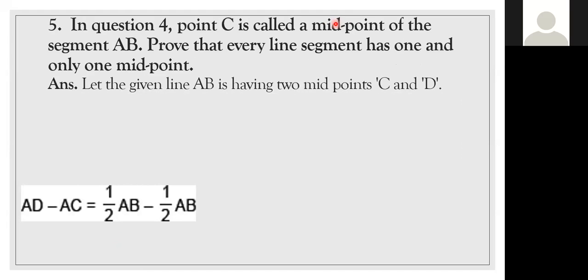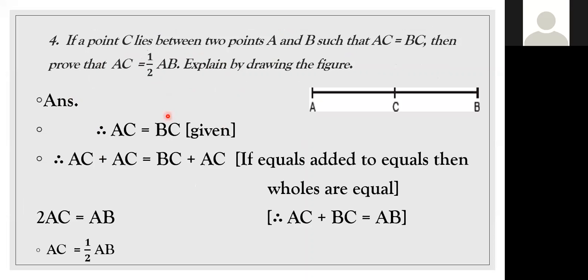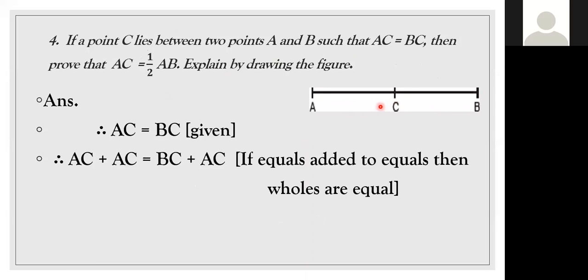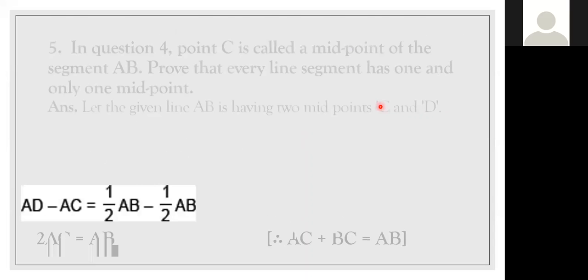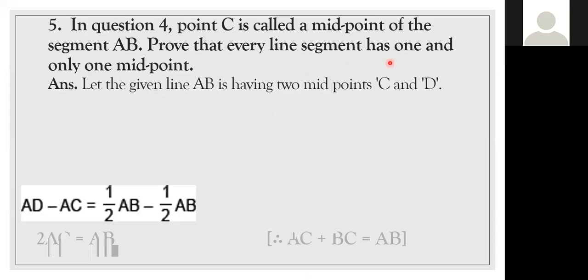Fifth question. They're asking based on question number 4. In question 4, point C is called the midpoint of the segment AB because AC is equal to BC, which means C is in the middle of AB. If C is the middle of AB, we can call C the midpoint. Prove that every line segment has one and only one midpoint.